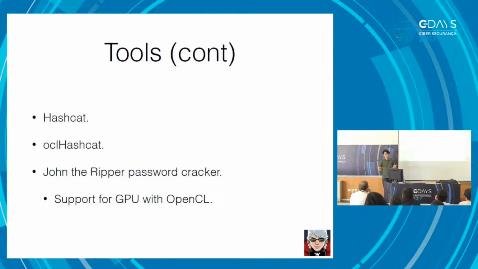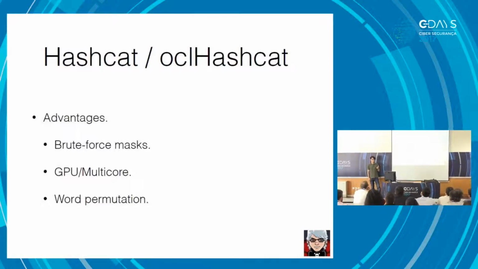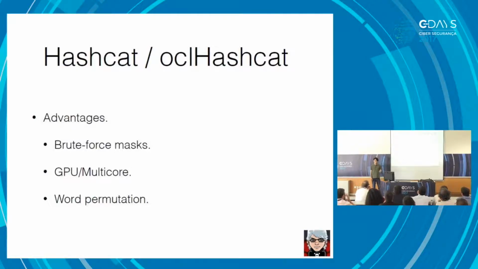One of the main advantages of tools like Hashcat is the possibility of using masks. I'll explain a bit more what this is in a bit. The GPU and the fact that we can use multi-core is also important, but this helps us to tackle the word permutation problem.